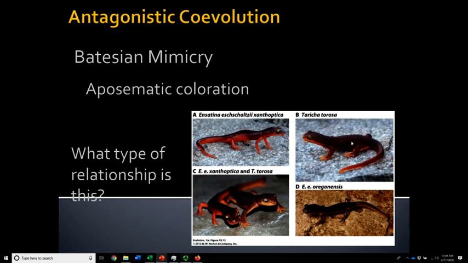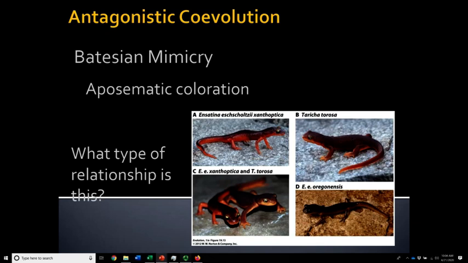Now, there are two species that mimic this toxic one. And they look very similar superficially. If you look closely, you can see differences. But birds are using these bright colors to decide whether or not to go after a prey item. And so they've learned either from their parents or from bad experiences to stay away from these colored salamanders. So in Batesian mimicry, there is a toxic model and then a non-toxic mimic.